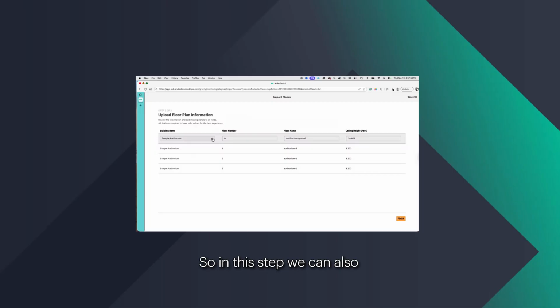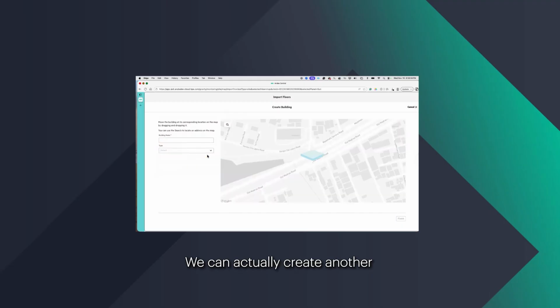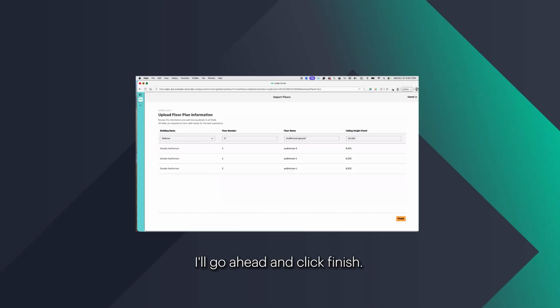So in this step, we can also move the floors between buildings. We can create another building and move the floor to that building. And let's say this is an office space. I'll go ahead and click finish. So the last 3 floors are going to sample auditorium, and the first one will go to webinar. So let's go ahead and click finish.